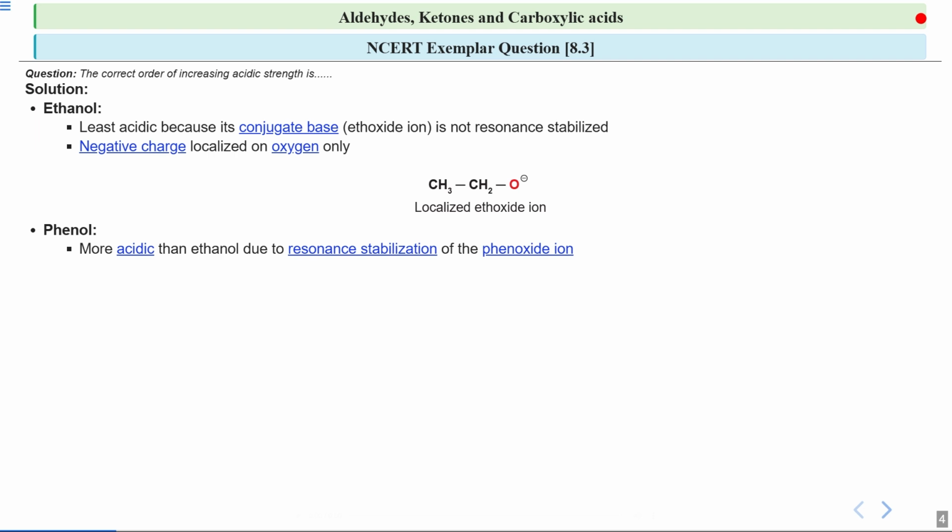This means the negative charge is spread out over the aromatic ring, which makes this ion more stable. So in the phenoxide ion, the negative charge is delocalized across the aromatic ring, and this delocalization helps stabilize the ion.